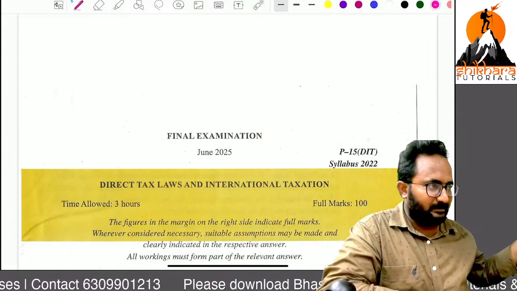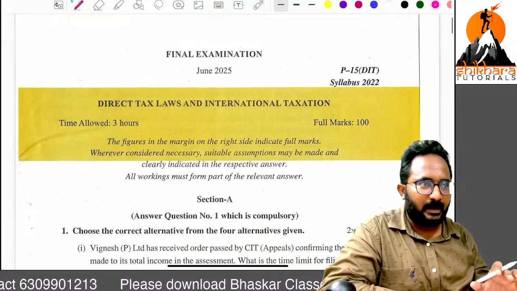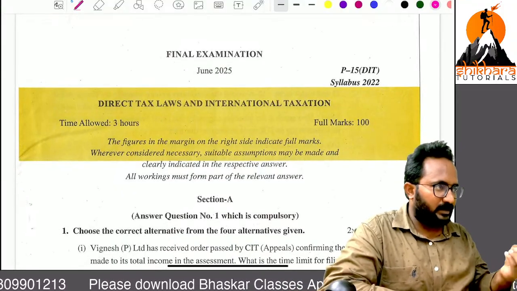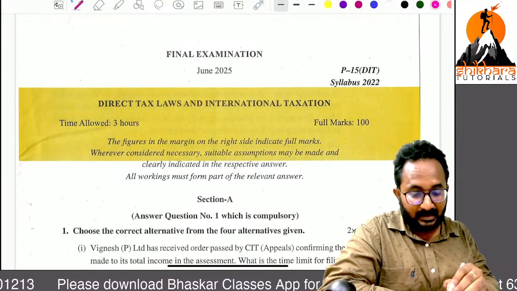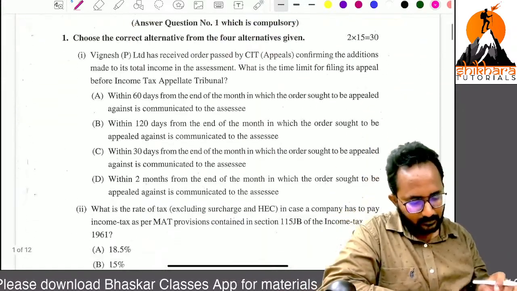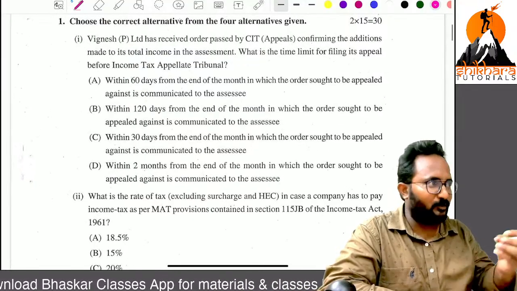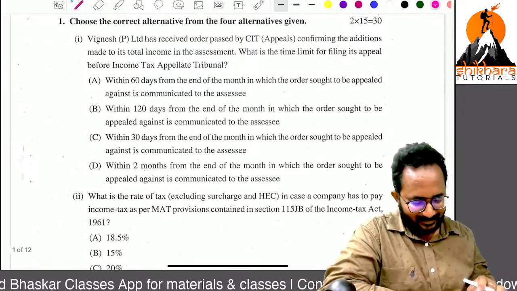For the last attempt, June 2025, we already have the examination paper. From this we can verify whether we got nearly 35 marks from these chapters or not. You don't know anything yet; just for my satisfaction I am proving all these things.